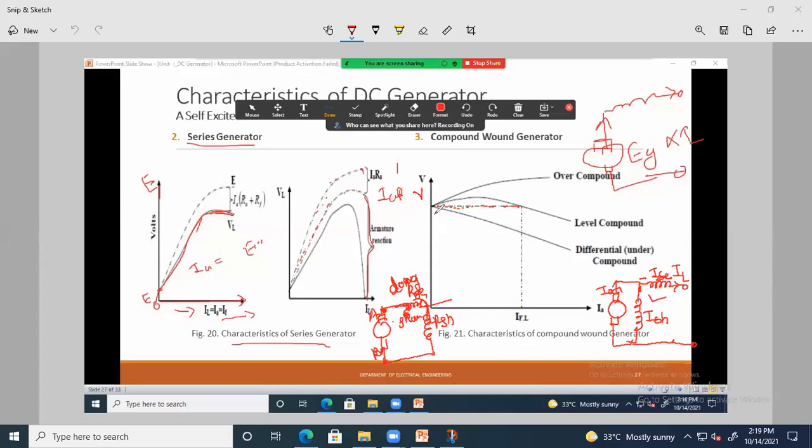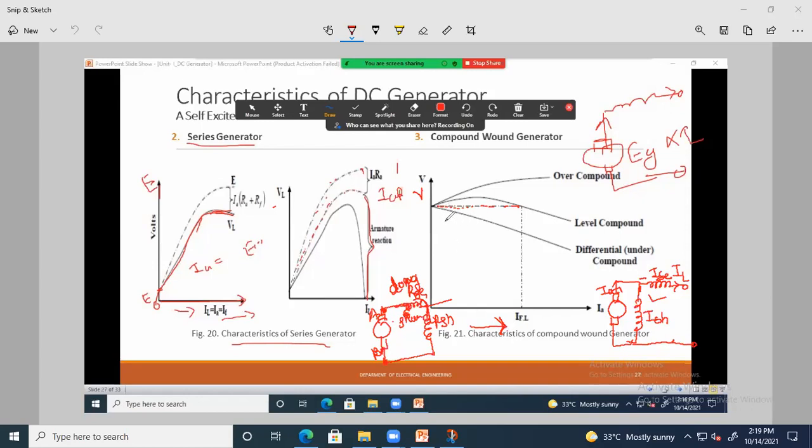So see, the series winding turns will be adjusted so that with the increase in the load current, the terminal voltage will increase. Series winding ज्या काही turns असतील, that means the series field winding, it will be adjusted so that if the load current increases, it will increase the terminal voltage.